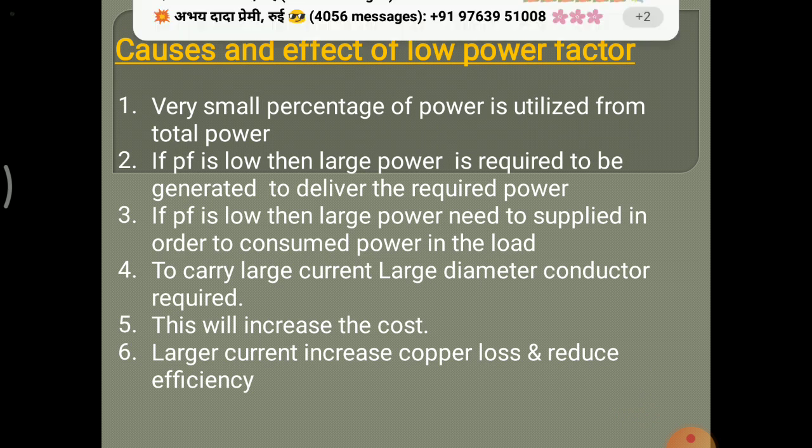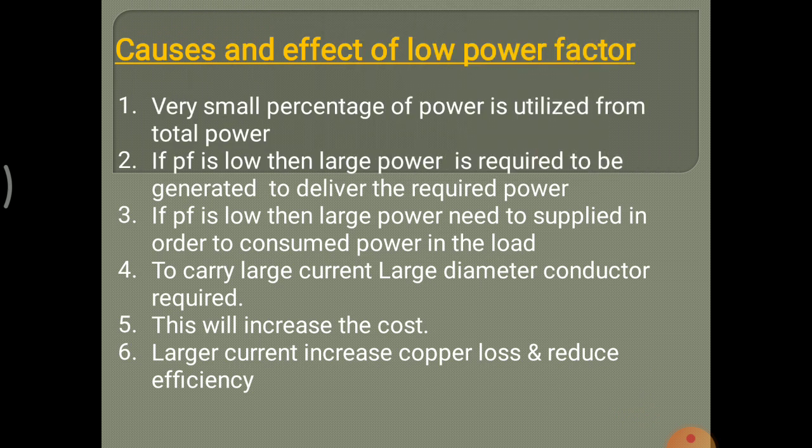Causes and effects of low power factor. A very small percentage of power is utilized from the total power. If power factor is low, then large power is required to be generated to deliver the required power. To carry large current, a large diameter conductor is required, and the large diameter of the conductor increases the cost. Large current increases copper loss and reduces the efficiency.